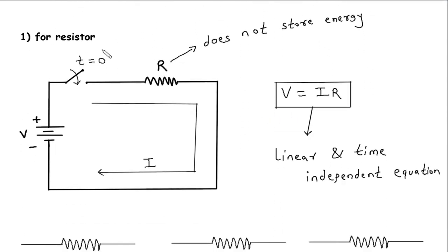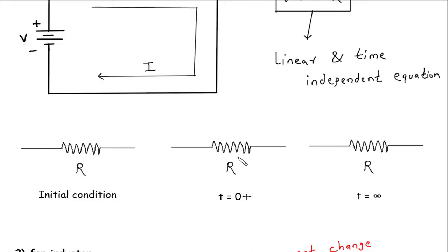A resistor does not store energy, and according to Ohm's law, V is equal to I into R. This is a linear and time independent equation. So in case of initial condition, the resistance will be as it is, and in case of t is equal to 0 plus, this resistance will be as it is, and also in case of t is equal to infinite, this resistance will be as it is.